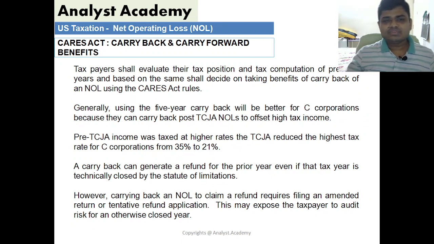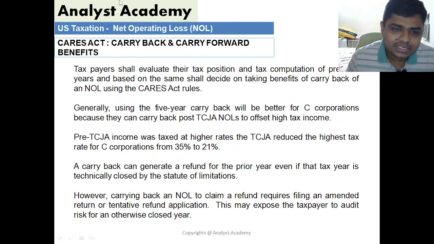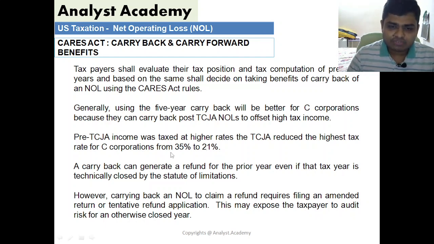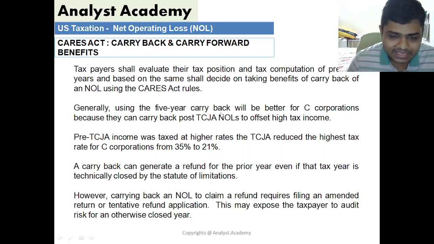So what are the benefits of carry back and carry forward? This is a very important slide, and this is what you should understand as a part of your tax planning. TCJA, which as the name suggests is the Tax Cuts and Jobs Act, had as the key feature of this law a reduction of the tax rate for corporations from 35% to 21%. So that is where lies the crux of this benefit. We'll go through the entire provision, and then I can explain it to you in detail.